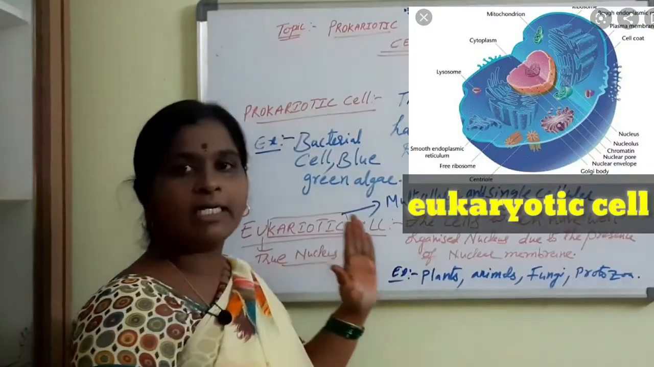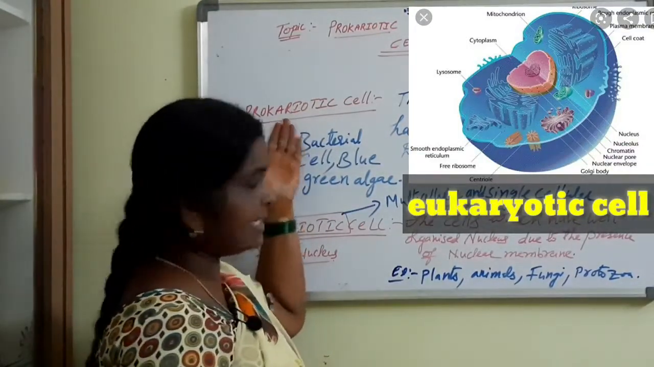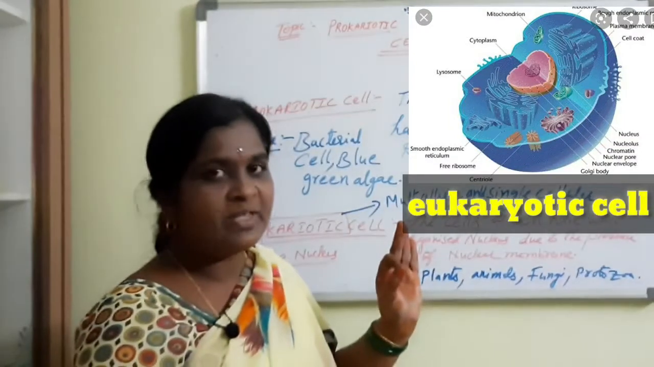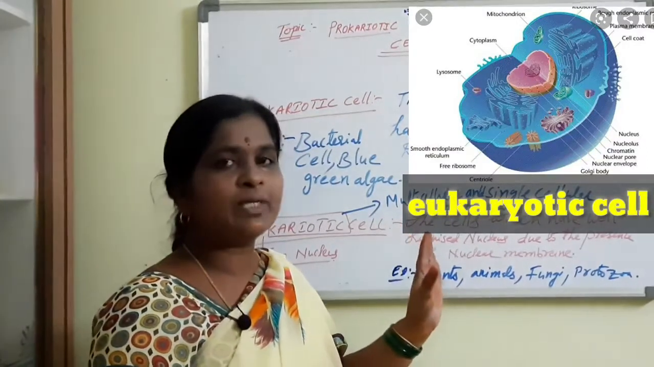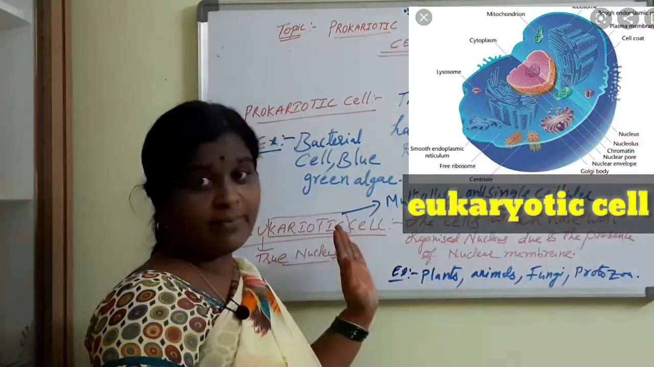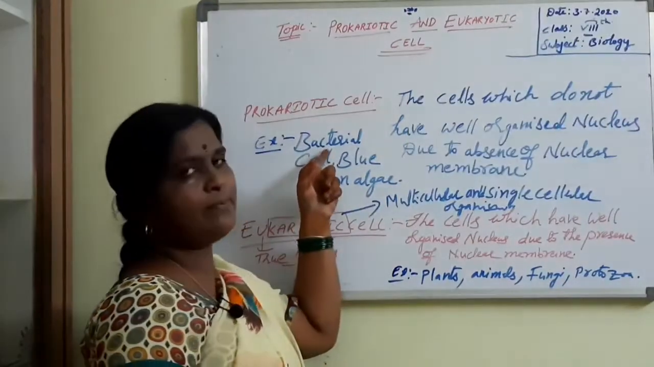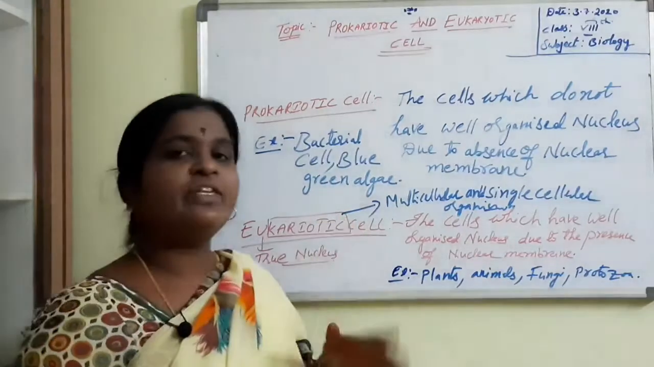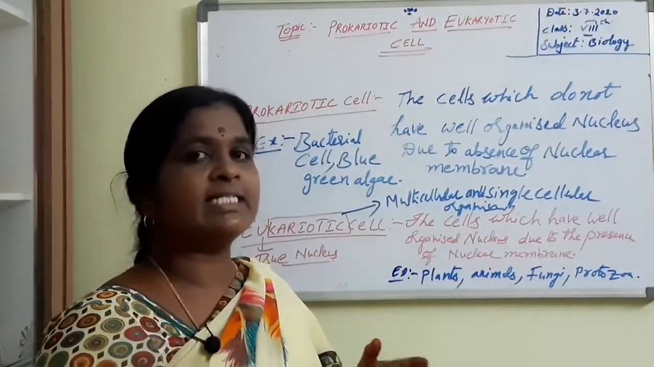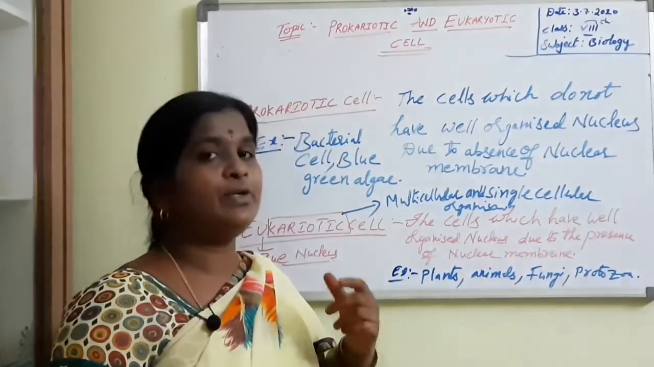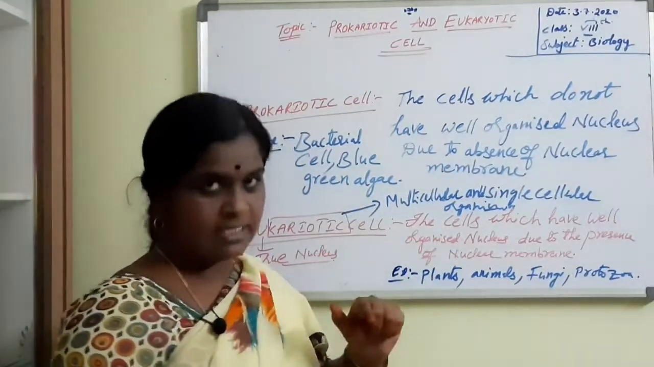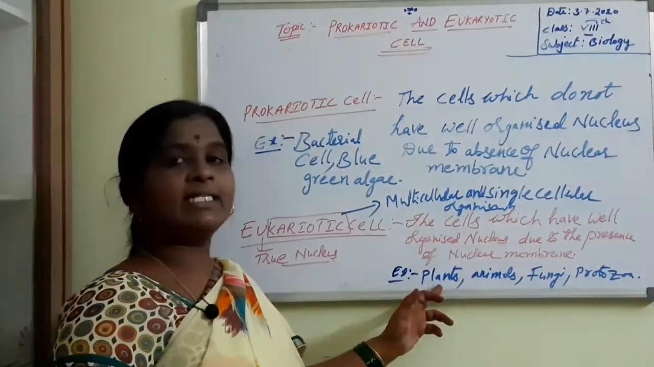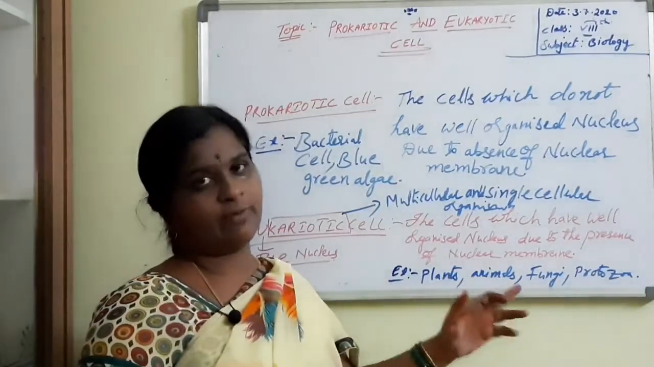I think that you have understood clearly about the prokaryotic cell and the eukaryotic cell. Prokaryotic cell is a single-celled organism. It does not contain any well-organized nucleus. It does not contain the nuclear membrane. The best example is the bacterial cell. But coming to the eukaryotic cell, the cells contain a well-organized nucleus with the presence of a nuclear membrane. Such type of cells we are calling eukaryotic cells. The best examples: we can see eukaryotic cells in plants, animals, fungi, protozoa.